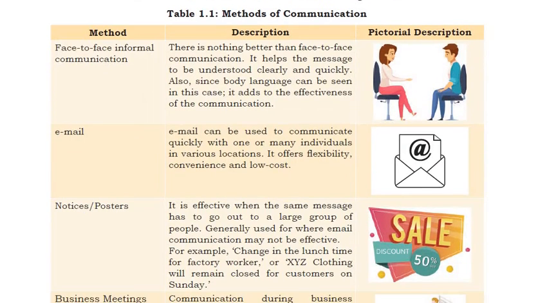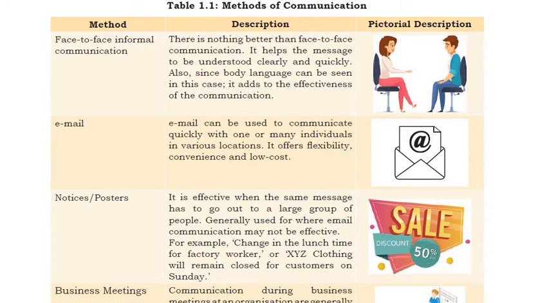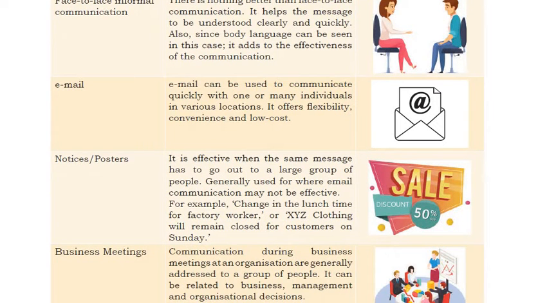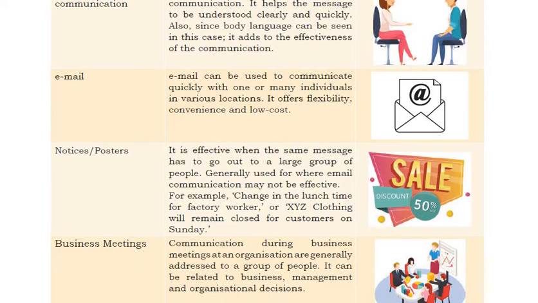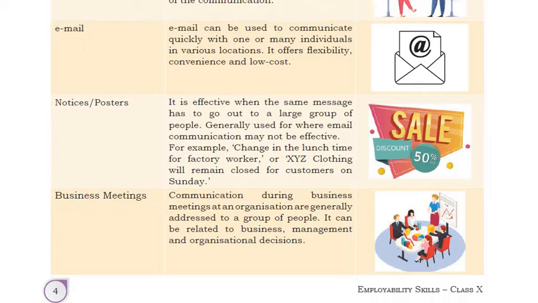So, methods of communication. It can be face to face informal communication. It can be email. It can be a notice or poster. Through those you can send information, like a 50% discount going on, or a competition on a certain date.